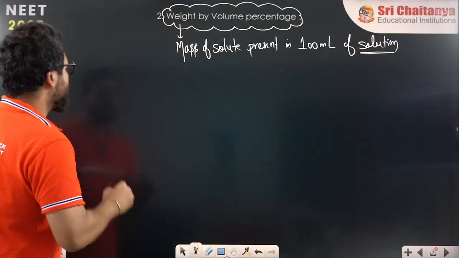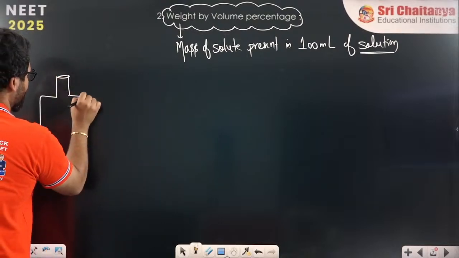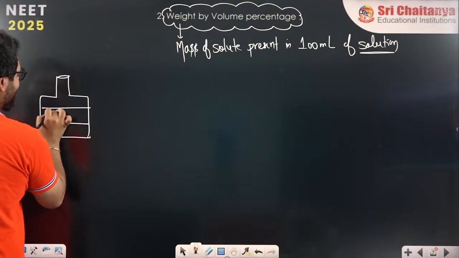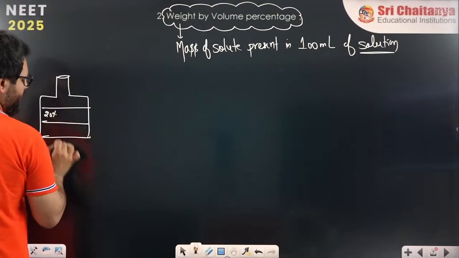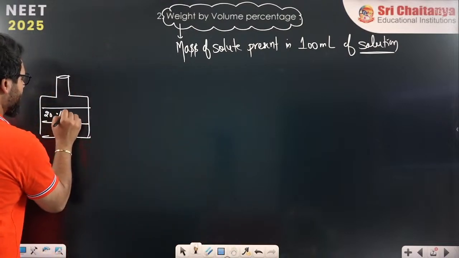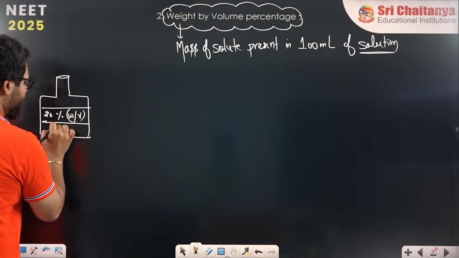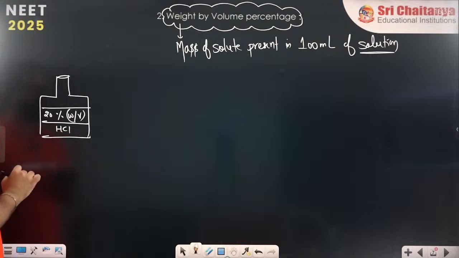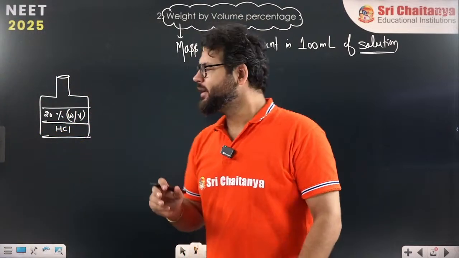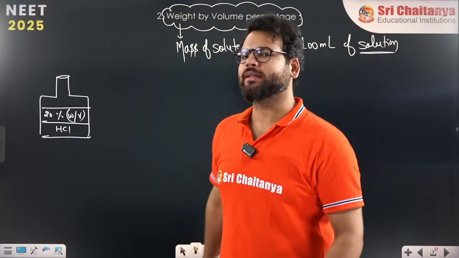So when I give you, let's say, a 20% weight by volume HCl solution, the meaning is when you take 100 ml of this solution, there will be 20 grams of HCl inside it.